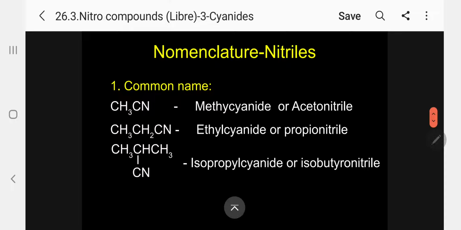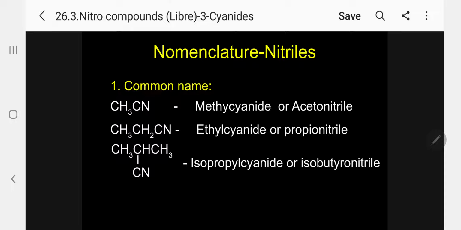Coming to nomenclature, very, very important. Dear students, nomenclature as usual, we know there are common name and IUPAC name. Common name has three types: source, based on chain, and based on functional group. Here, based on functional group is not possible because cyanide is always a carbon-containing functional group, so the position will always be 1. So positional isomerism is not possible actually. So now primary, secondary and tertiary we can think of again.